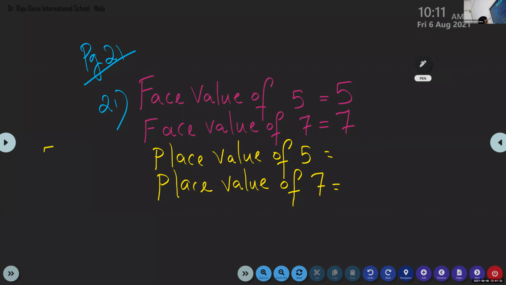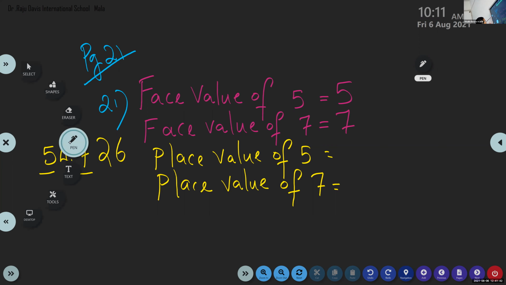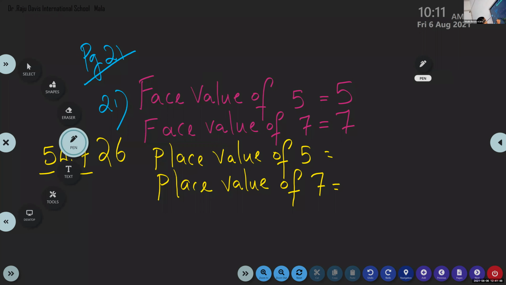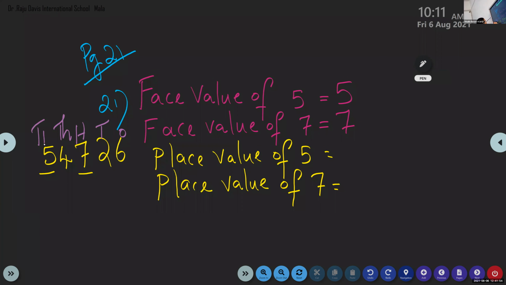No need to write this number. It is there in your book. 54726. And the underlined digits are 5 and 7. So here we have ones, tens, 100, 1,000, 10,000.